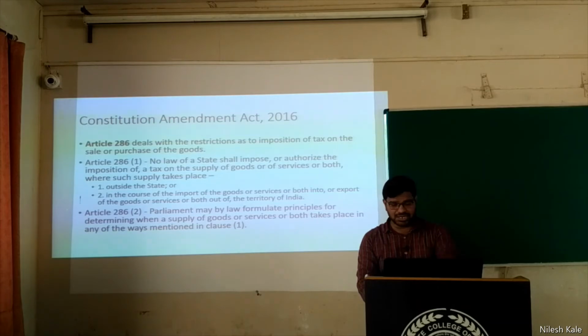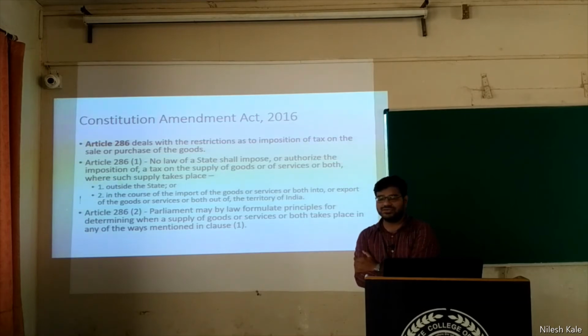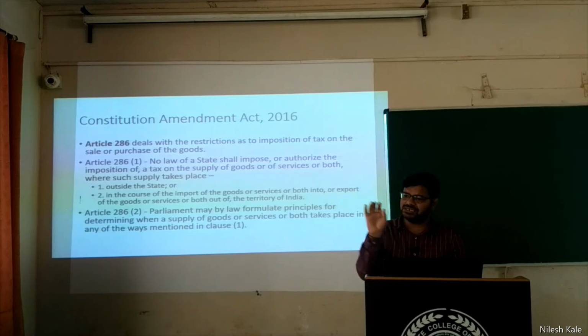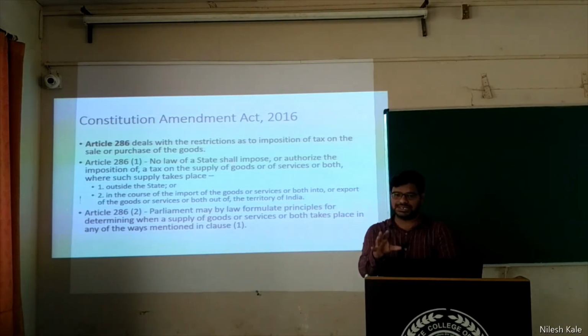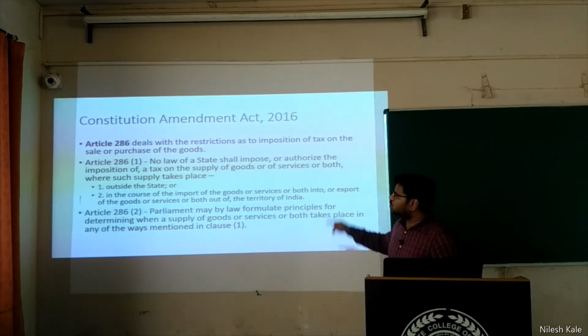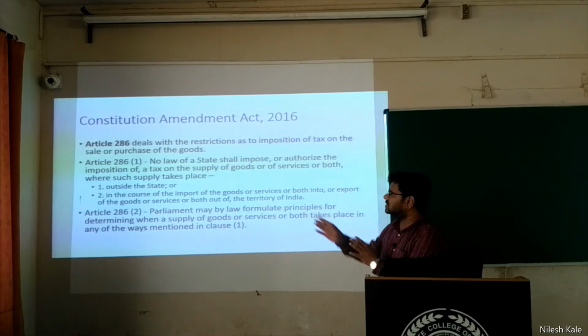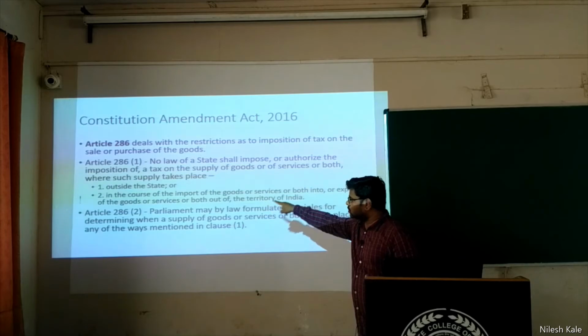What does it say? Article 286 deals with the restrictions as to imposition of tax on the sale or purchase of goods. There are some restrictions. You cannot purchase all the goods. Article 286(1) says, no law of a state shall impose or authorize the imposition of tax on the supply of goods or of services or both where such supply takes place outside the state. Please remember, outside the state and in the course of the import of the goods.